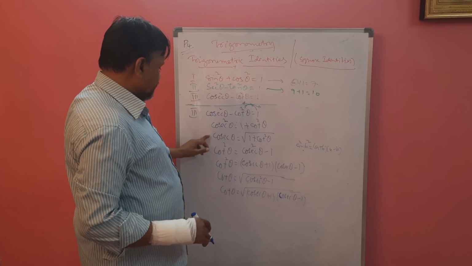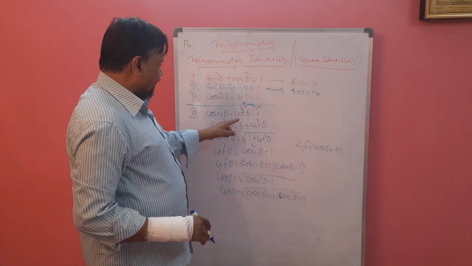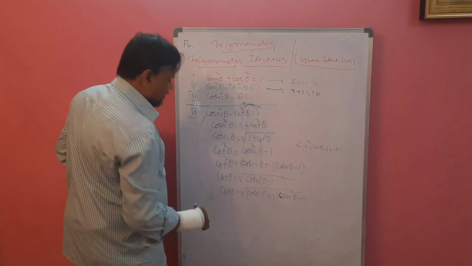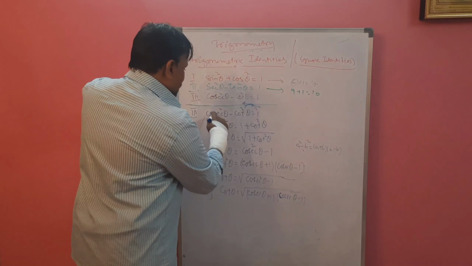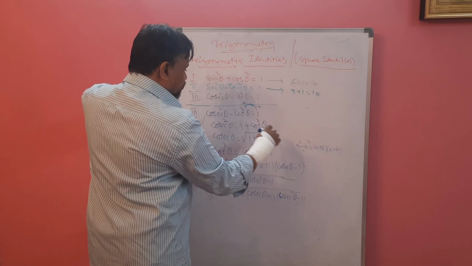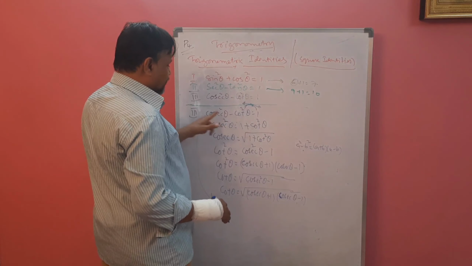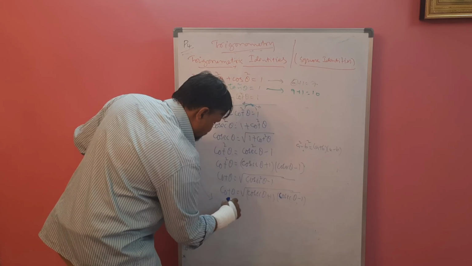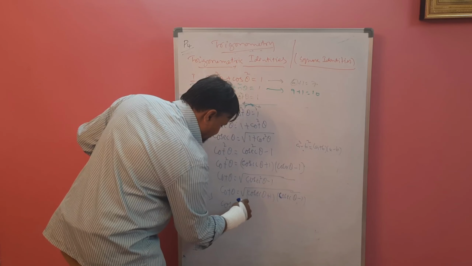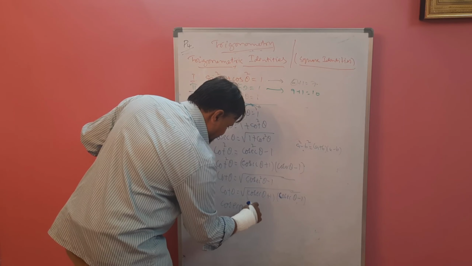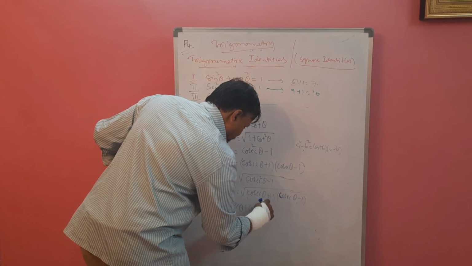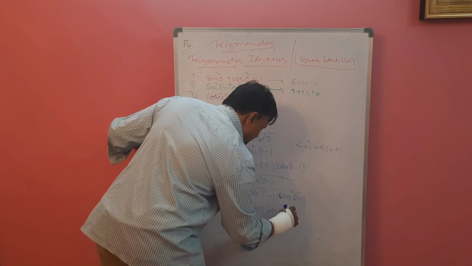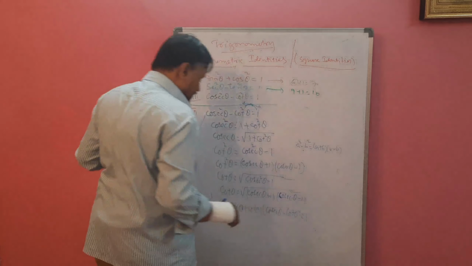Again see here, 1, 2, 3, 4, 5, 6. Now we can write this directly. Okay, what is that? Cosec theta, a square minus b square, like that. So (cosec theta plus cot theta)(cosec theta minus cot theta) equal to 1.